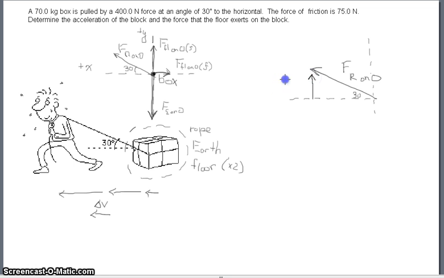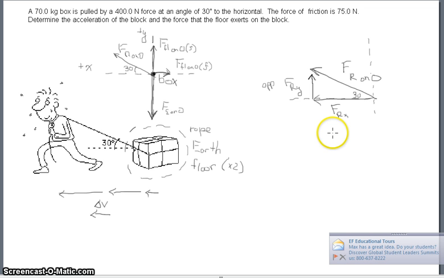The rope partly pulls up, so I'm going to call this the force of the rope in the y direction. It partly pulls to the left, so I'm going to draw another arrow representing how much it pulls to the left, and label this the force of the rope in the x direction. Now we're going to use a little trig to come up with an expression for the force of the rope in the x direction and in the y direction. If you recall, the y direction is the opposite side from this angle, and the x direction is the adjacent side.